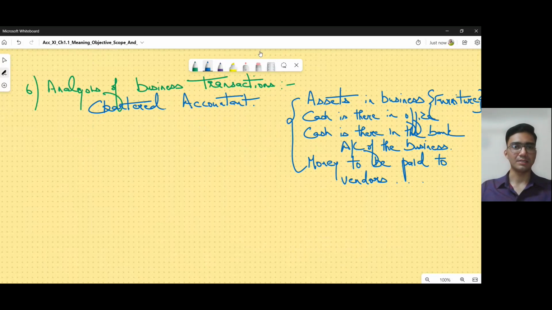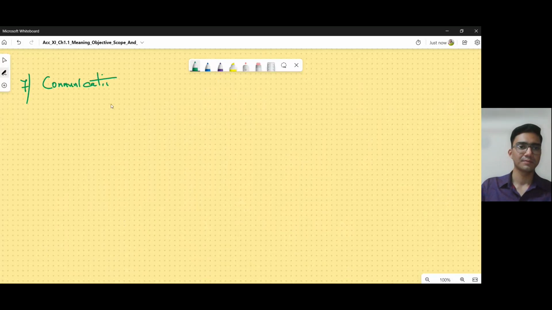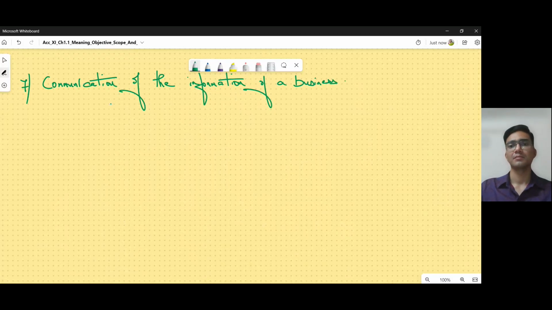Now, the next stage is about communicating. So the seventh stage is about communication of the information of a business. The last stage in the process of accounting is communicating the information of a business. So who is this communicated to?